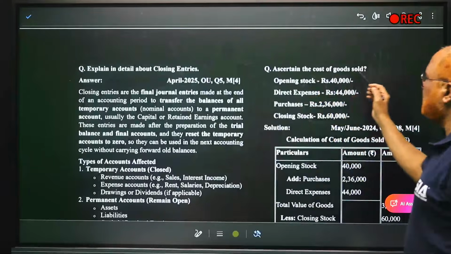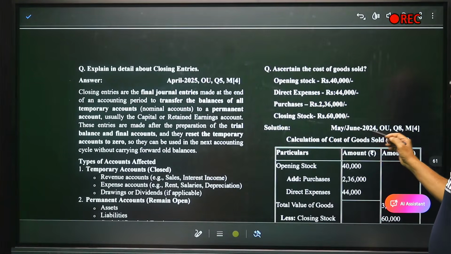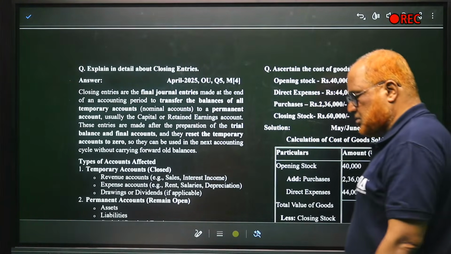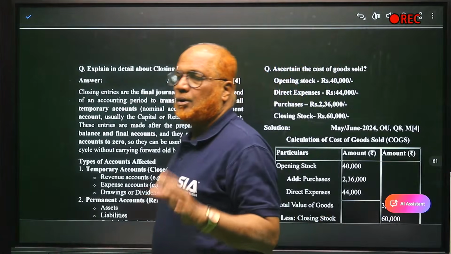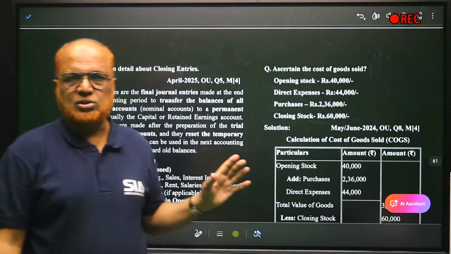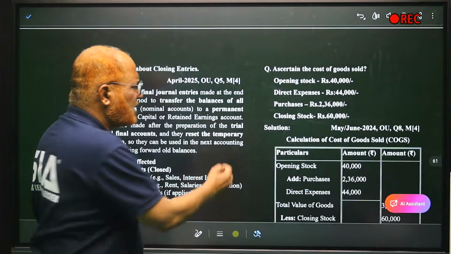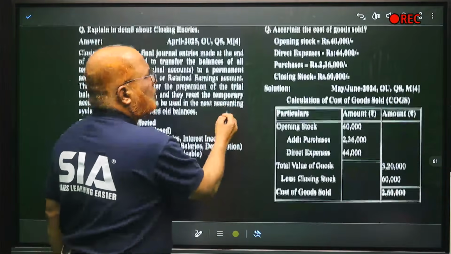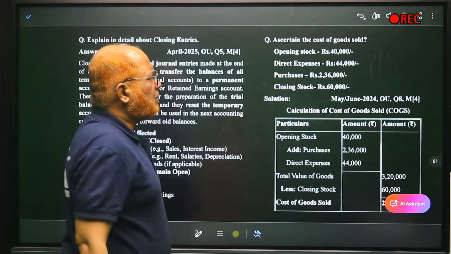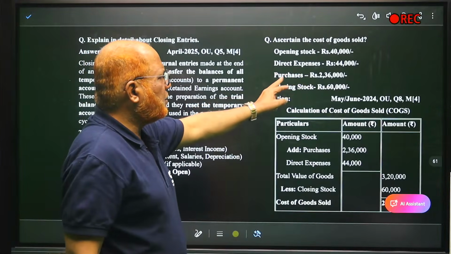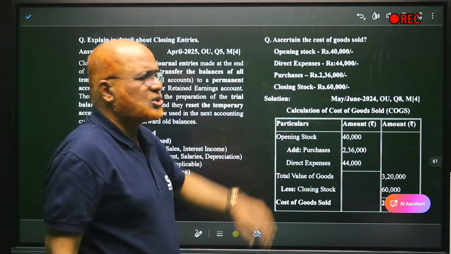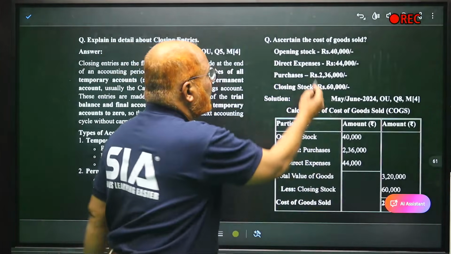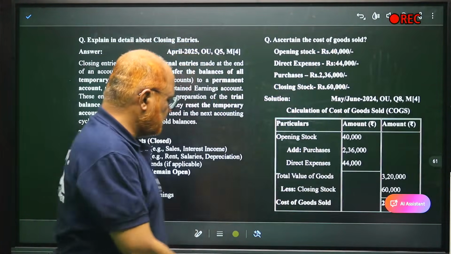Now, ascertain the cost of goods sold. This was asked in June 2024, for 4 marks. It's a problem from final accounts and it's very easy. What is given? Opening stock is given, direct expenses are given, purchases are given, closing stock is given. What you have to find out is the cost of goods sold.